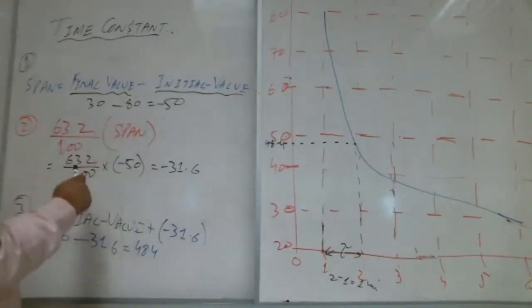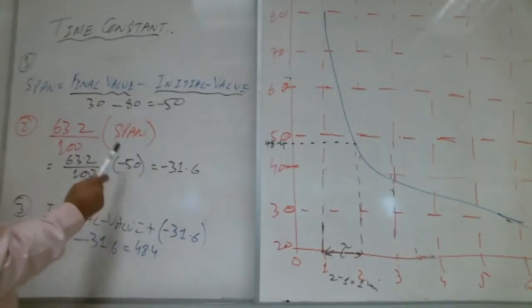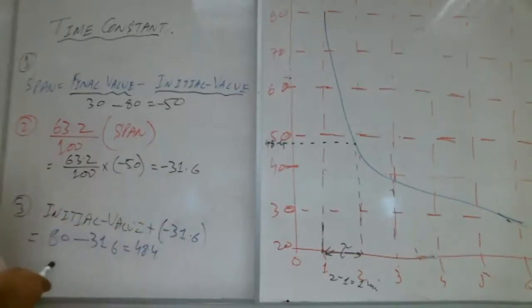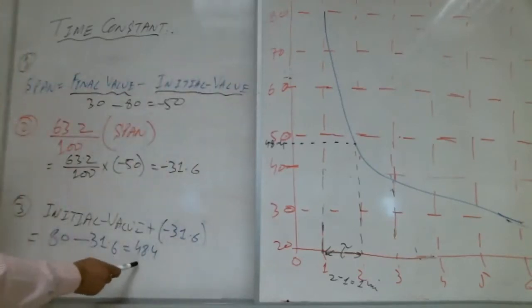Then the second step, we find the 63.2%: 63.2% of minus 50 is minus 31.6. Then the third step, add the initial value. Initial value is 80, so 80 minus 31.6 is 48.4.